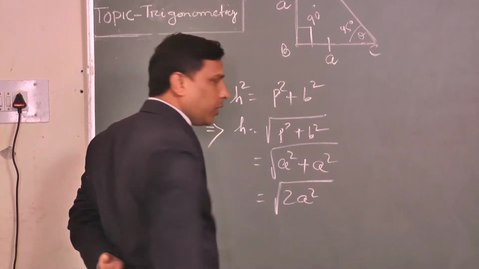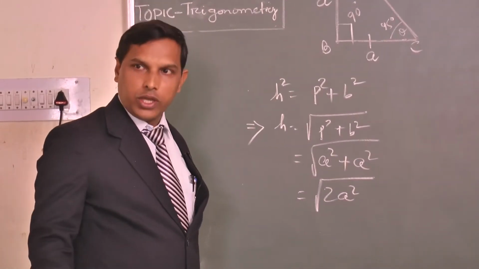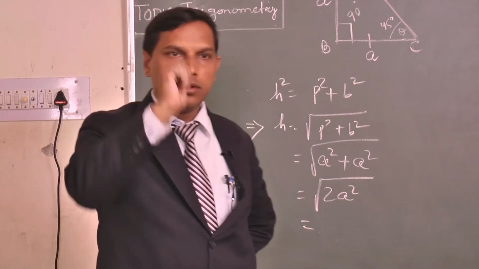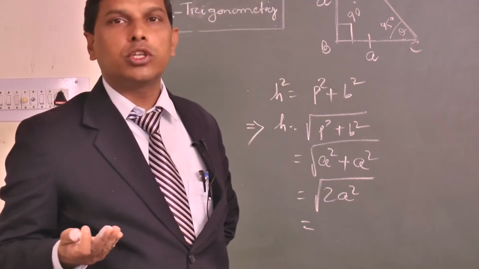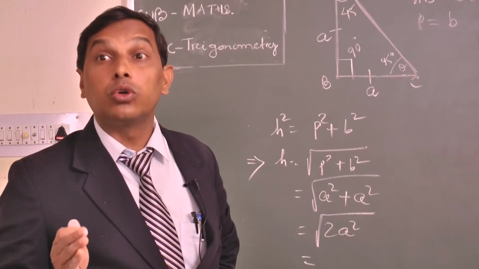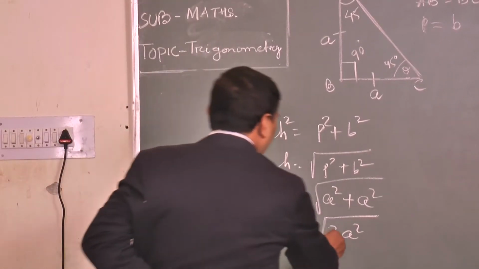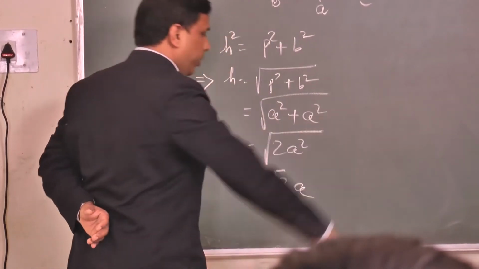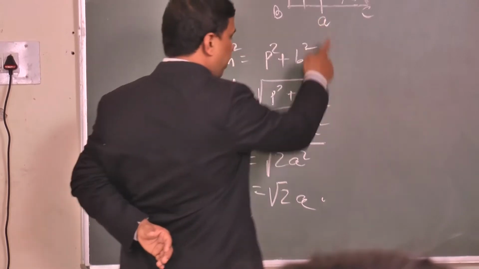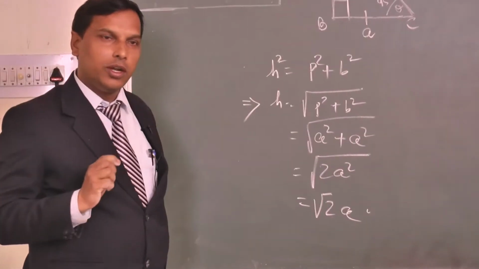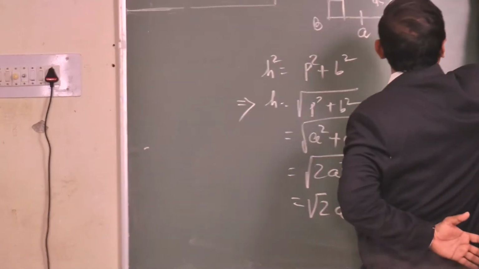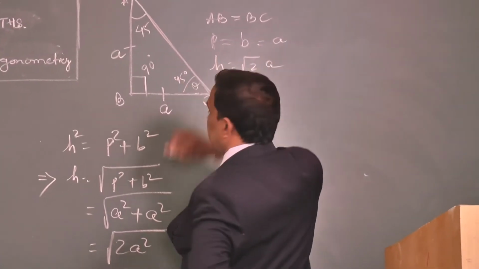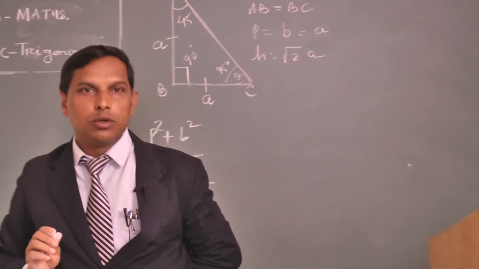Square root of 2A square. Then what is the square root of 2A square? Square root of 2A square is root 2A, because 2 is not a perfect square. So root 2A unit here. If it is centimeter, this is not centimeter, it is root 2 unit. That means I am getting P equal to B equal to A, and H equal to root 2A.